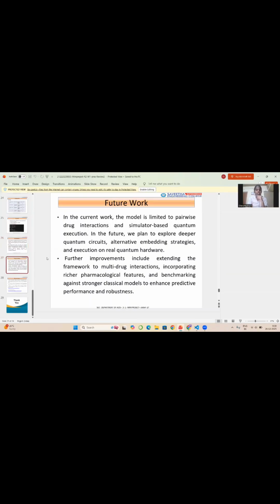For future work: in the current work, the model is limited to pairwise drug interactions and simulator-based quantum execution. In the future, we plan to explore deeper quantum circuits, alternative embedding strategies, and execution on real quantum hardware. Further improvements include extending the framework to multi-drug interactions, incorporating richer pharmacological features, and benchmarking against stronger classical models to enhance predictive performance and robustness.